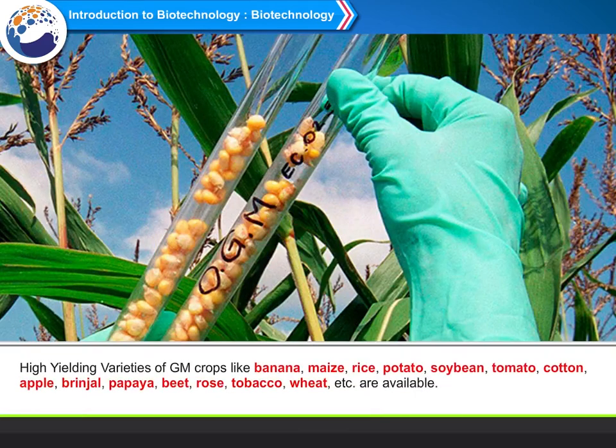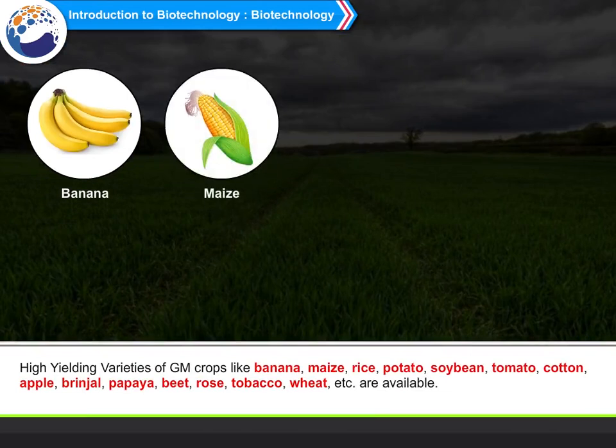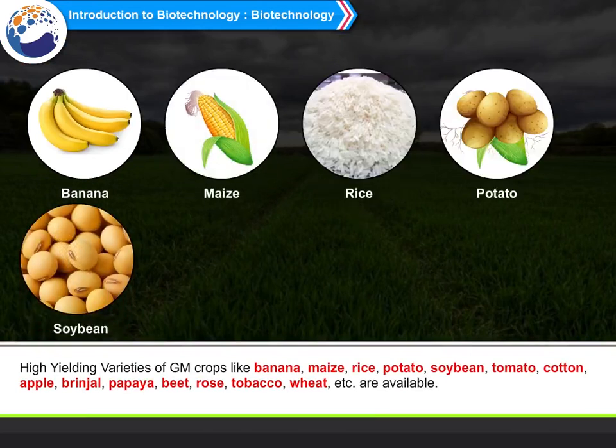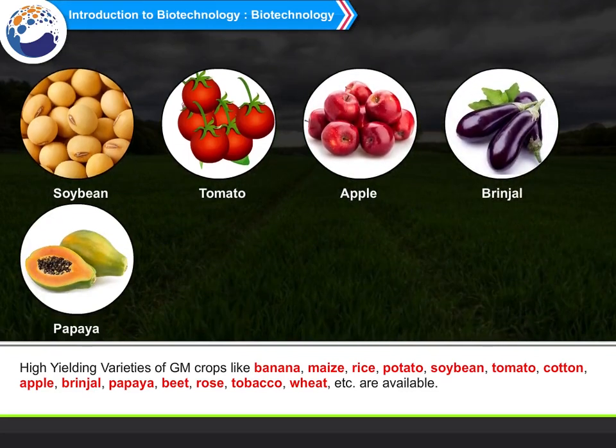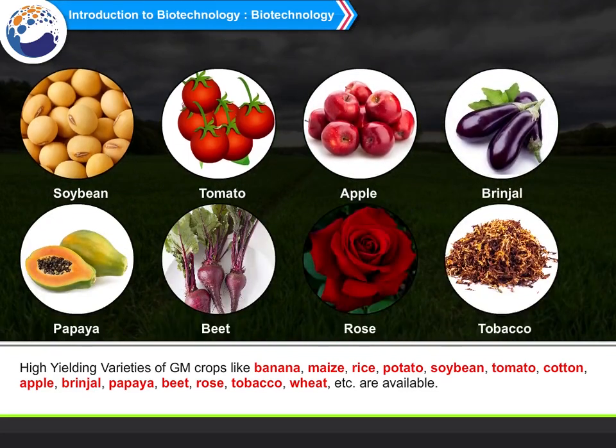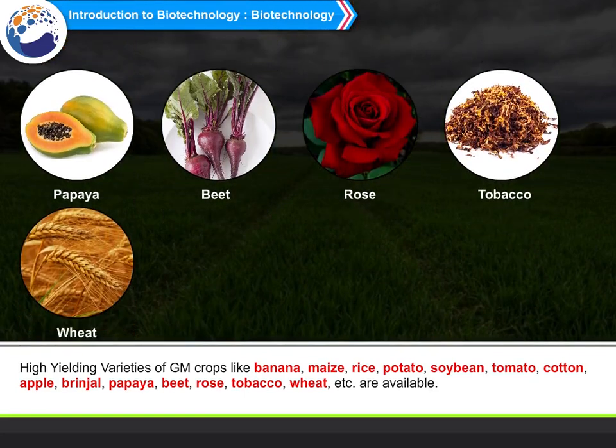High-yielding varieties of GM crops like banana, maize, rice, potato, soya bean, tomato, cotton, apple, brinjal, papaya, beet, rose, tobacco, wheat, etc. are available.